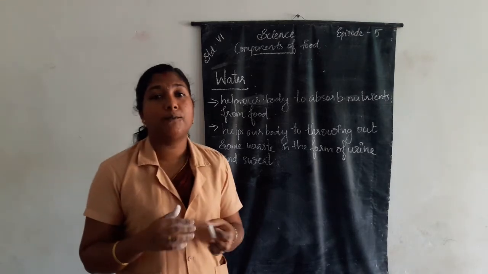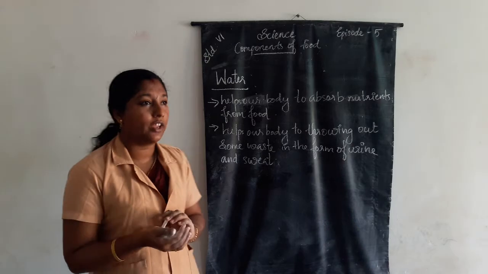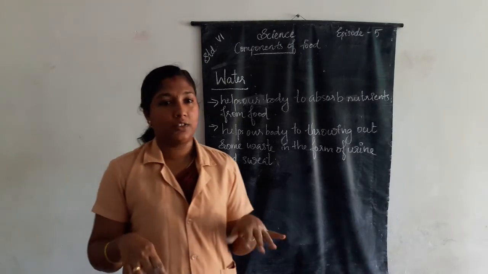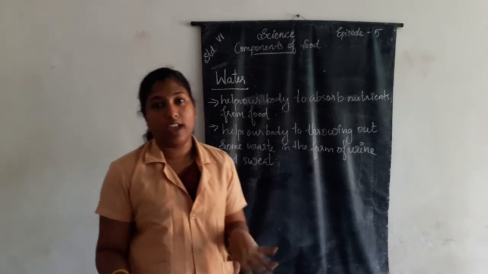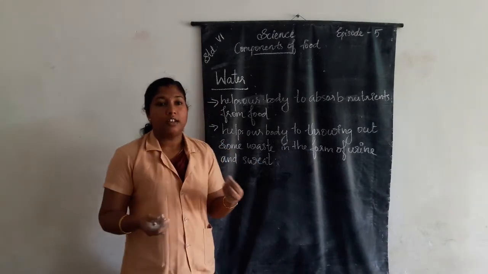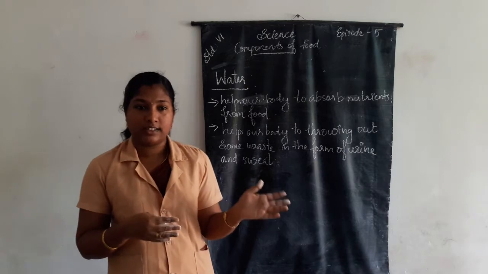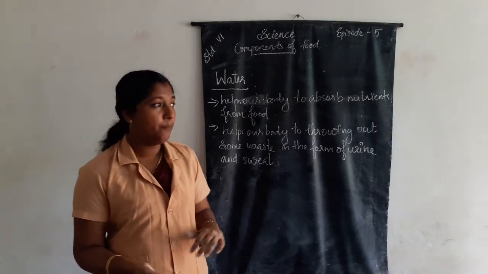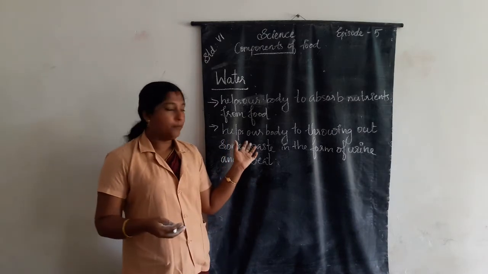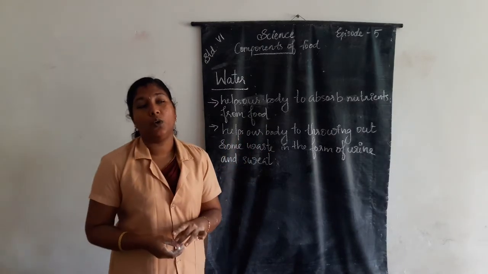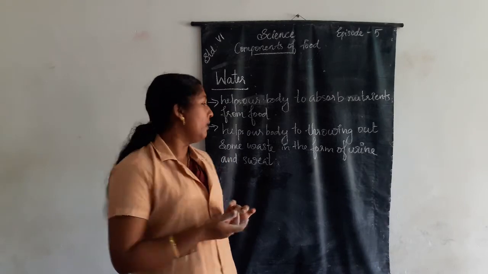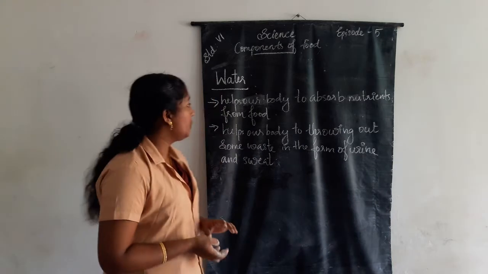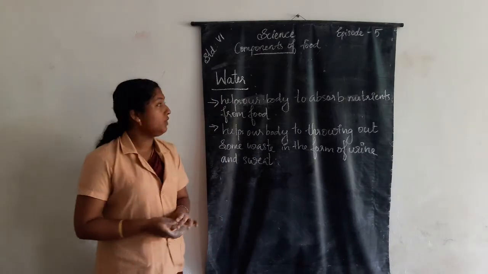Then another function, it helps our body to throw out some waste in the form of urine and sweat. We know that our body ejects waste. If we eat food items, the extracted waste is ejected by our body. All of you understood?